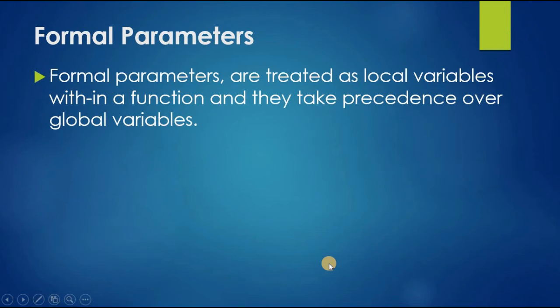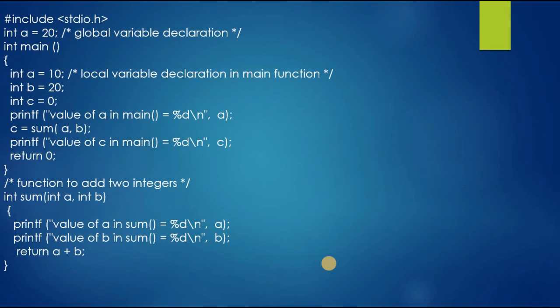Now we will see formal parameters. Formal parameters are treated as local variables within a function and they take precedence over global variables. Now we will see a program for the formal parameters.